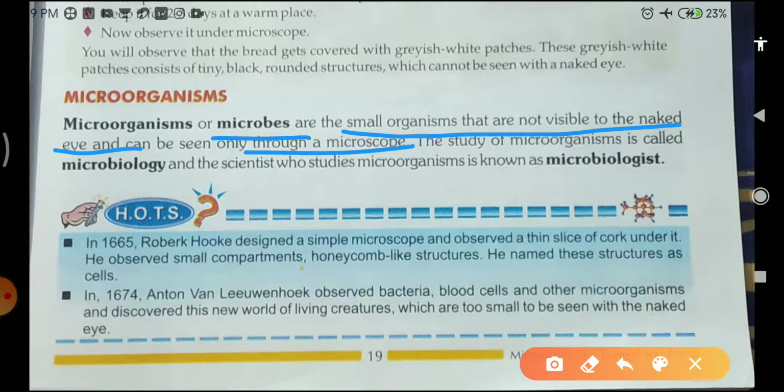The study of microorganisms is called microbiology, and the scientist who studies microorganisms is called a